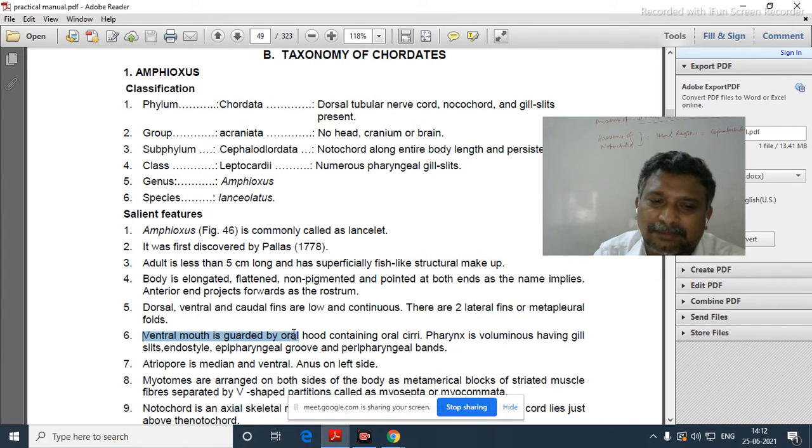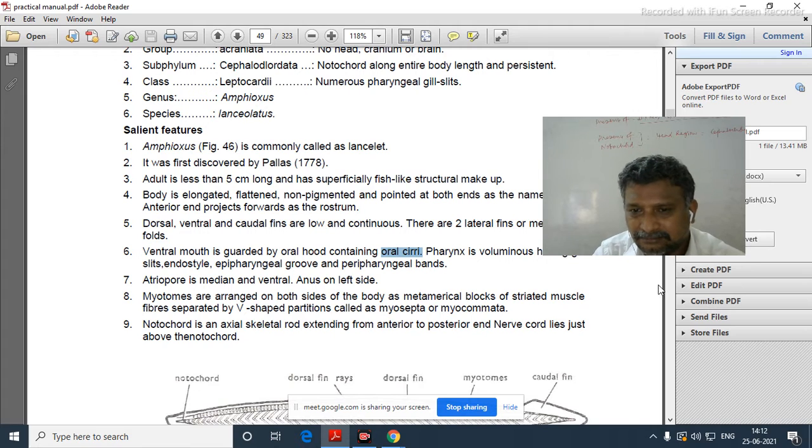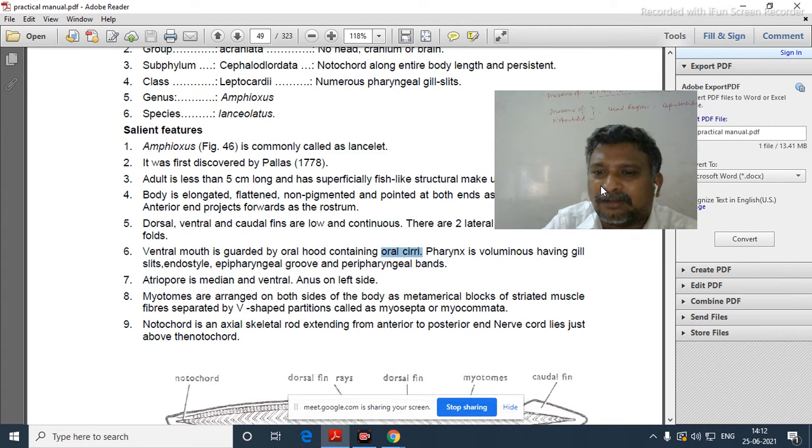The ventral mouth is guarded by an oral hood containing oral cirri. The pharynx is voluminous, having gill slits, endostyle, epipharyngeal grooves and peripharyngeal bands. The atrial pore is median and ventral, and the anus is on the left side.